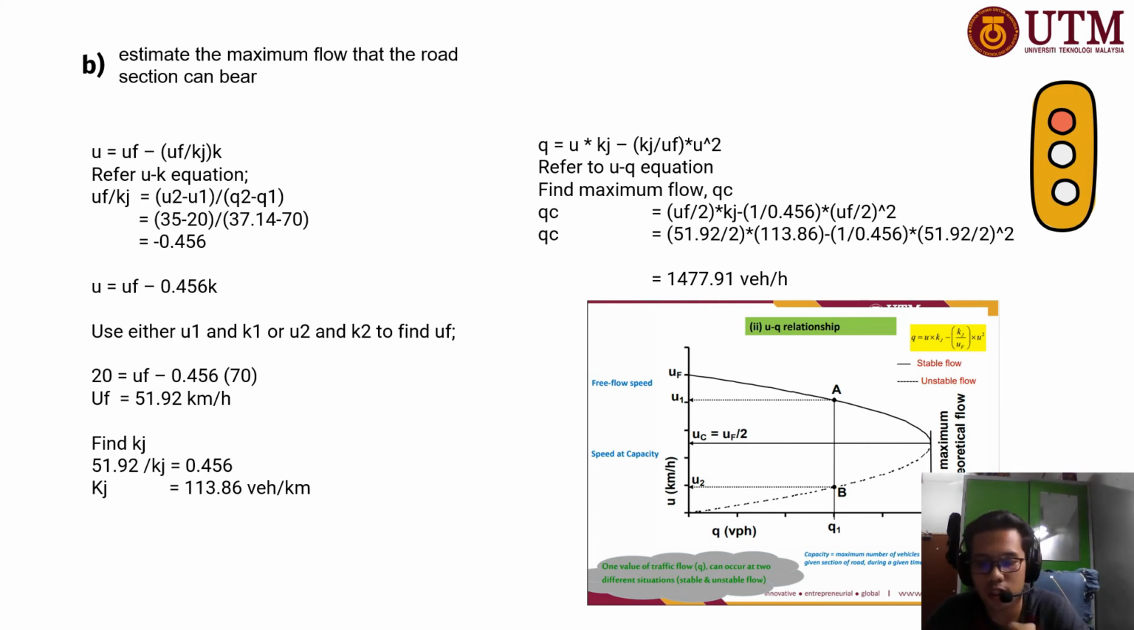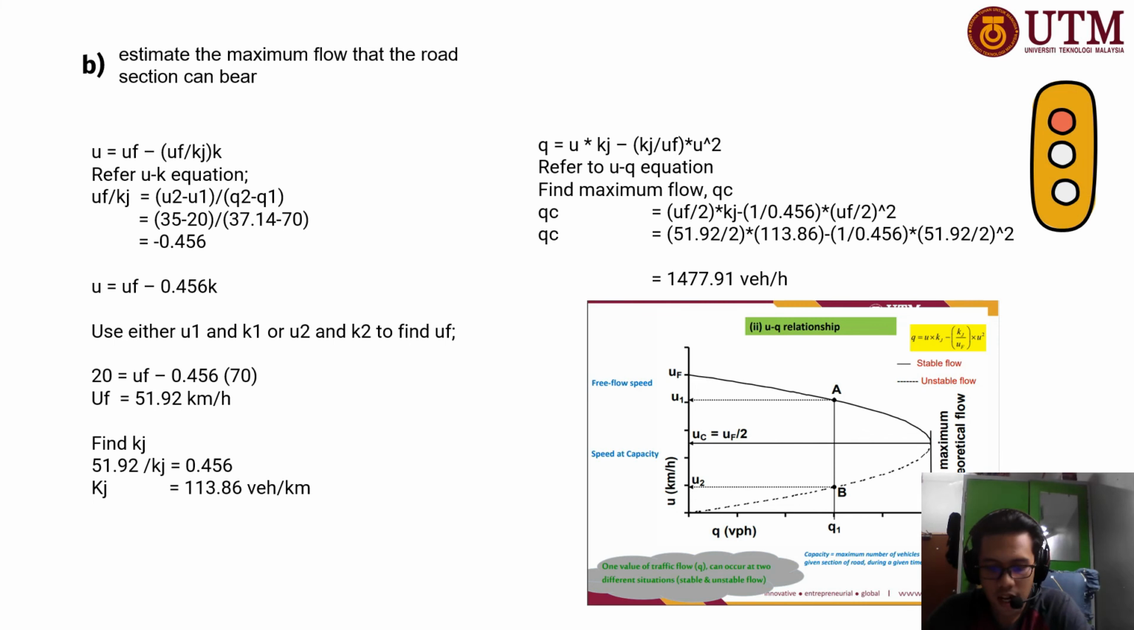After that, you will find the jam density using the gradient equation: 51.92 over kj equals 0.456, where kj we will get 113.86 vehicle per kilometer. That is our value for jam density.